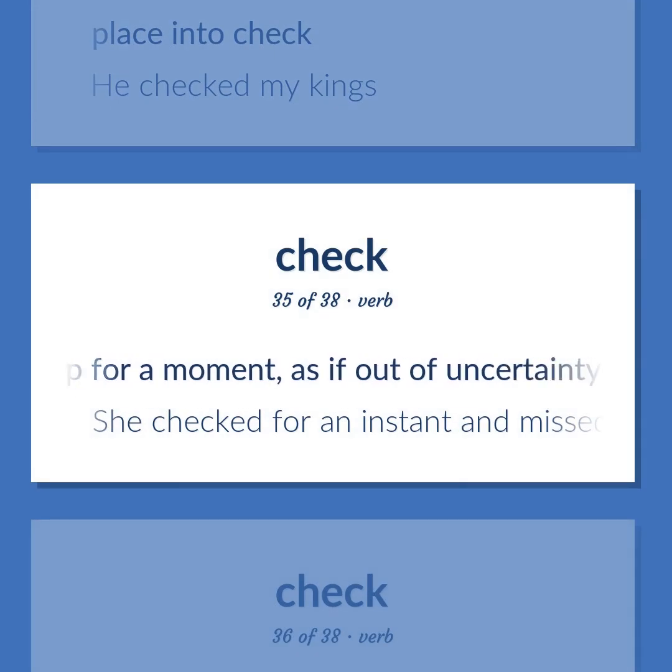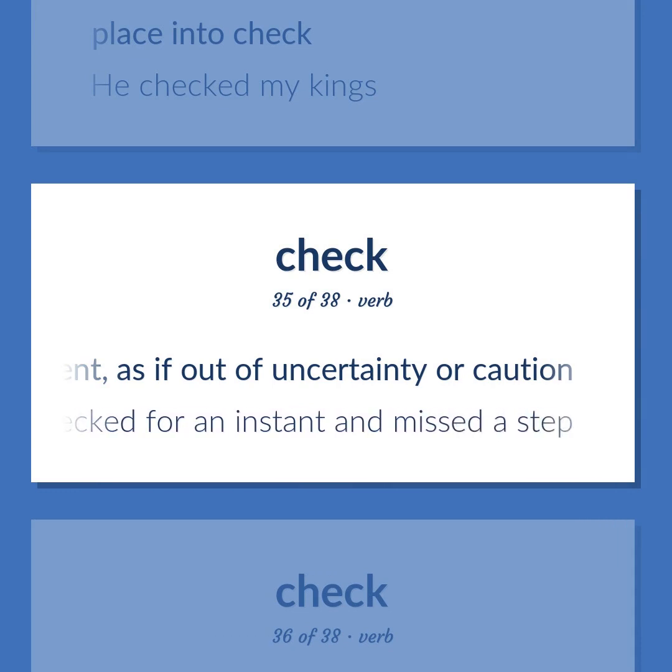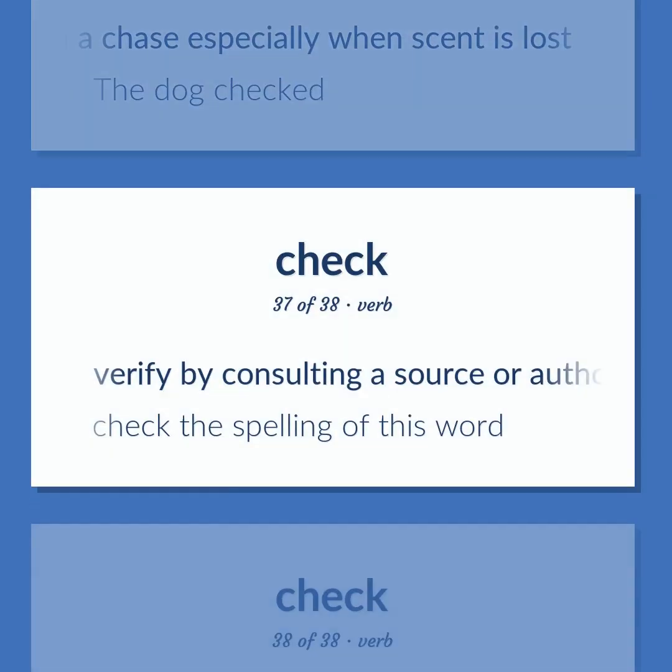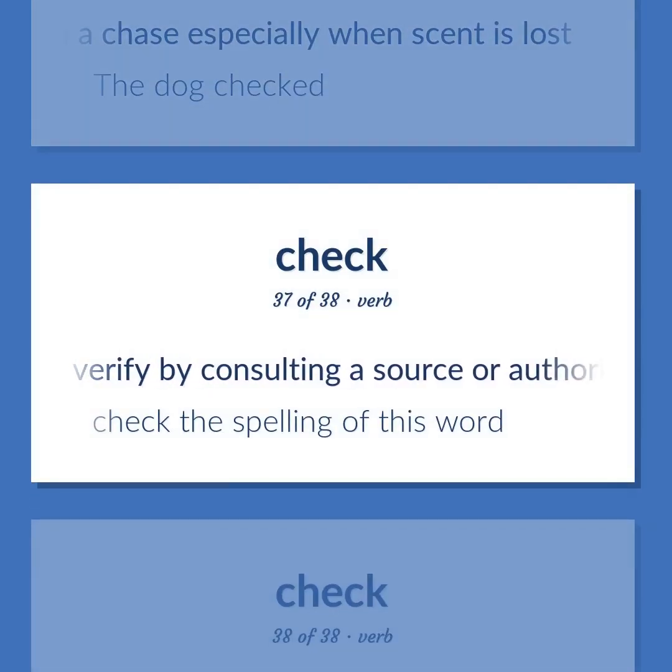Stop for a moment, as if out of uncertainty or caution. She checked for an instant and missed a step. Stop in a chase, especially when scent is lost. The dog checked. Verify by consulting a source or authority. Check the spelling of this word.